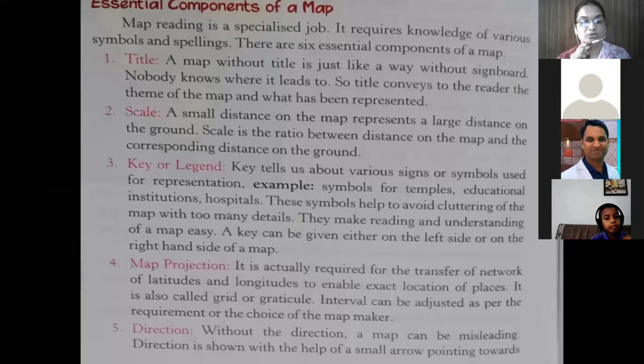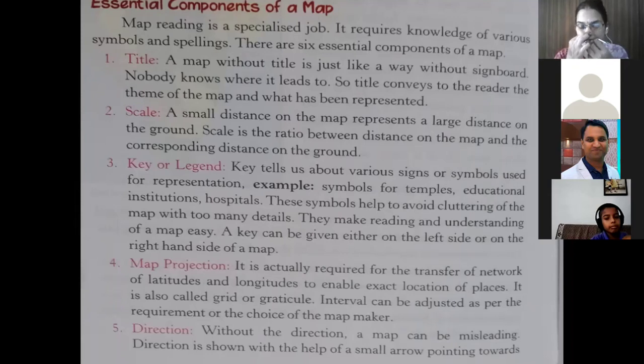Direction. Without direction, a map can be misleading. Direction is shown with the help of a small arrow pointing towards the north, with the north written on the top of the map. The north line gives us the four cardinal points on the map. Yes, students, see, without directions, a map is also useless.